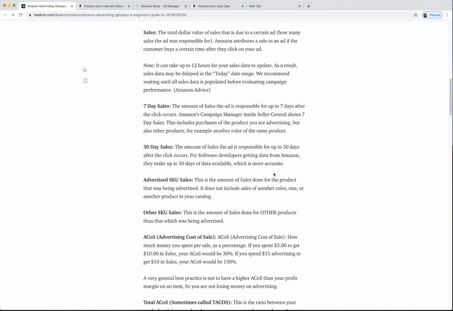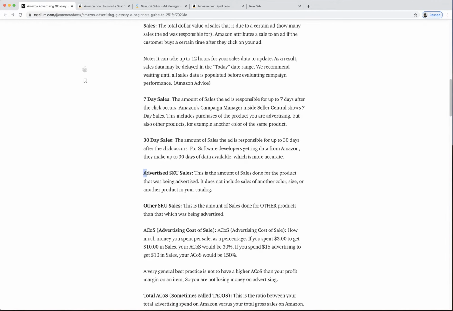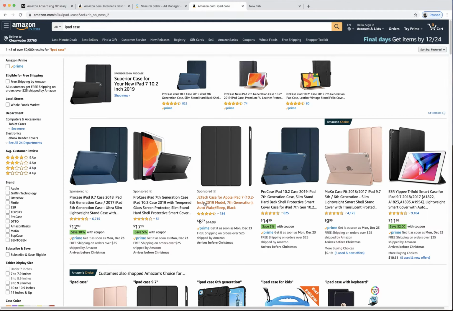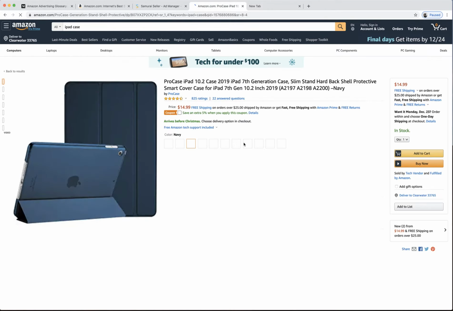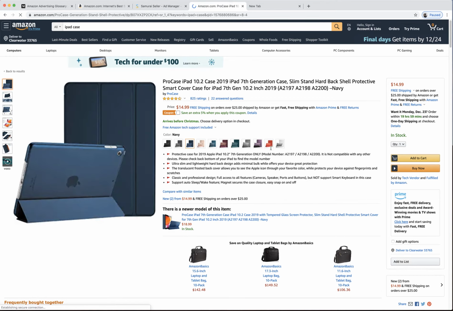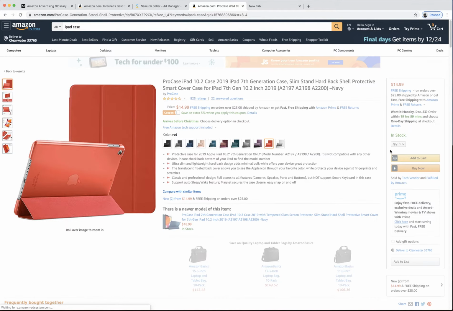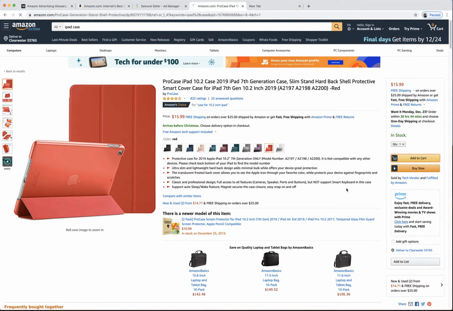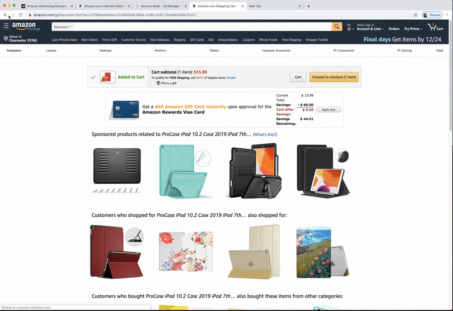Okay, good. Another thing you'll see on some reports, advertised SKU sales. This is the amount of sales that are done for the product that was being advertised. So, for example, let's just go back here. I click on this guy's ad, or this guy's ad. Let's say I went here. Click on the ad, but then I go and I buy this red one, add it to my cart, and I buy it. Okay, awesome. Woo, great.